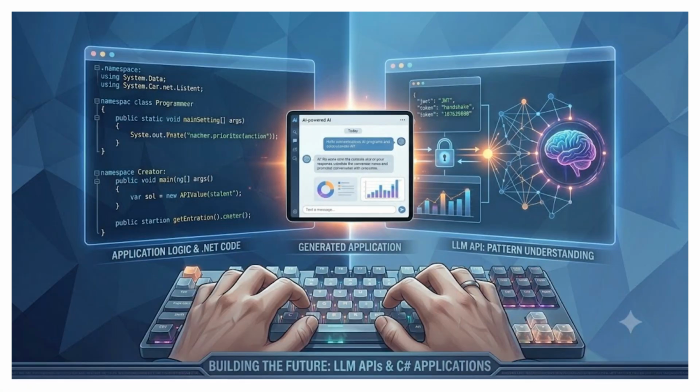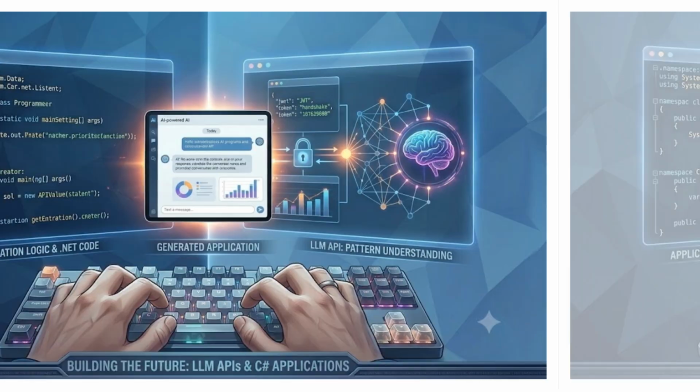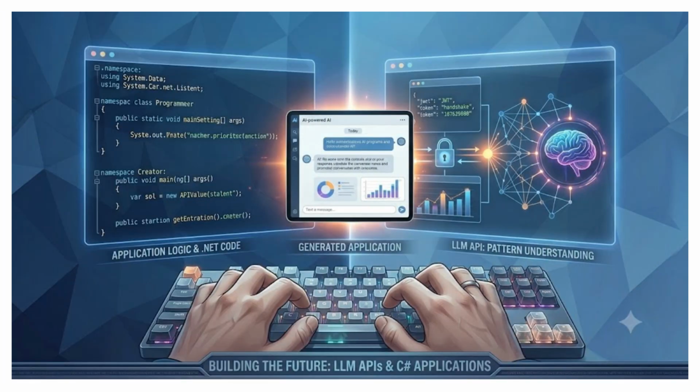Now let's connect everything we've learned to building real-world AI applications. As a .NET developer, your application contains the business logic, user interface, and all the features your users interact with. When a user asks a question or requests content, your application sends that prompt to an LLM API, such as OpenAI, Google Gemini, or another AI service. The API securely forwards the request to a powerful large language model that has been trained on massive amounts of data and understands patterns in language and knowledge.